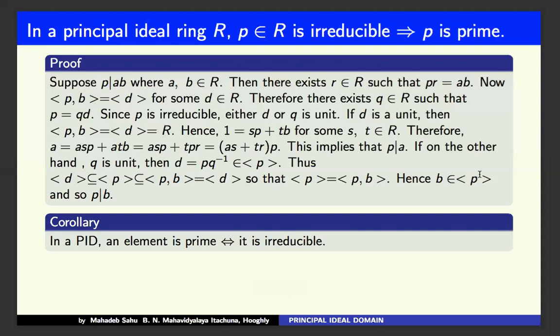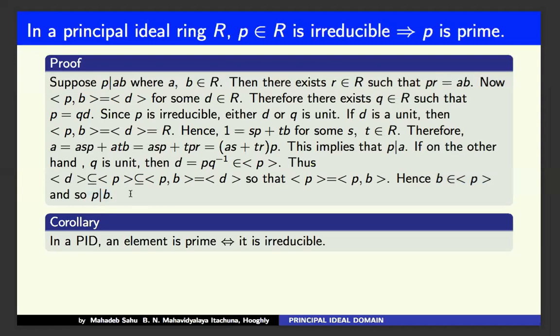Why does B belong to this ideal? B belongs to the ideal generated by P and B, and B belonging to the ideal generated by P means B can be written as P times something. Therefore P divides B.